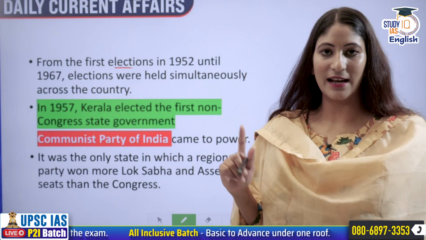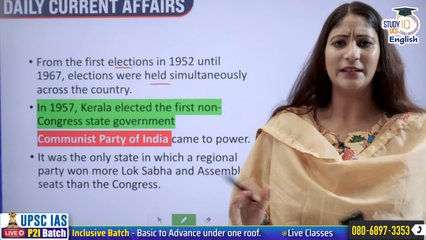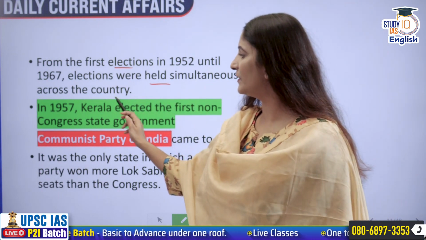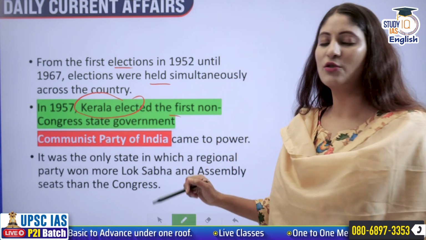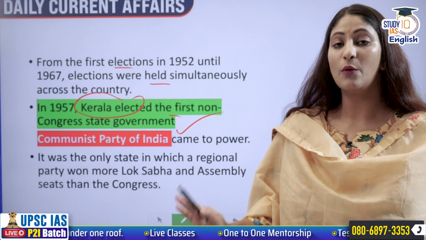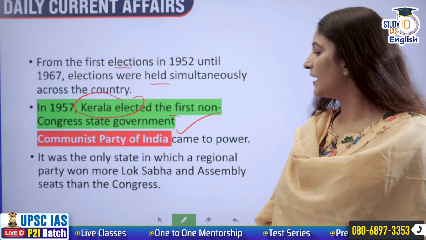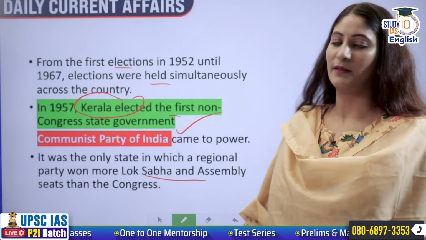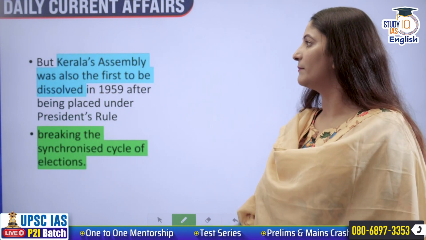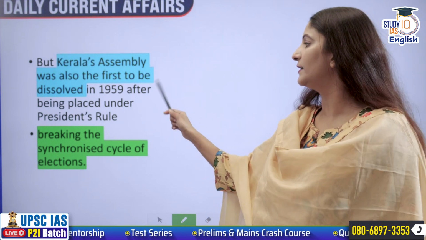From the first election in 1952 until 1967, elections were held simultaneously in the country, but in 1957, Kerala elected the first non-Congress government, that was the Communist Party of India. It was the only state where the Communist Party of India fared better in both Lok Sabha and the state legislative assembly. But Kerala's assembly was also the first to be dissolved, in 1959.